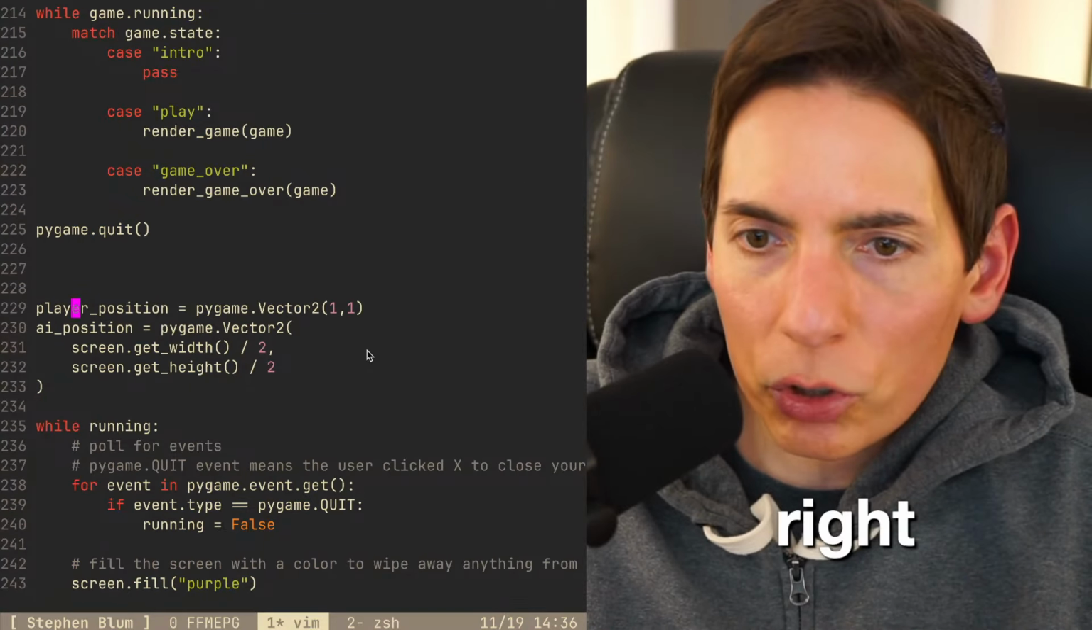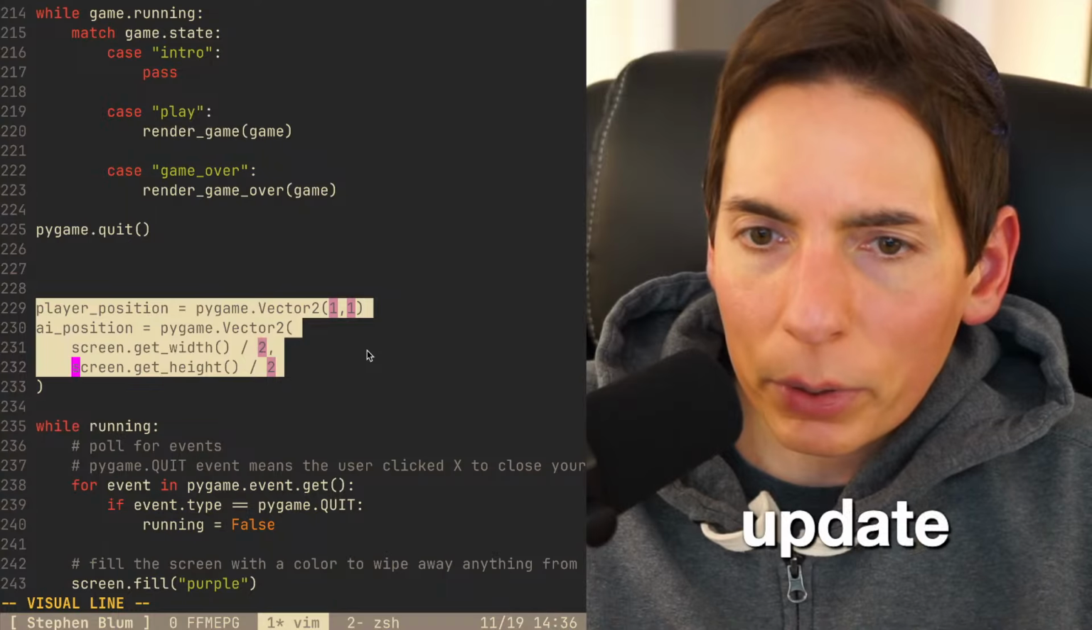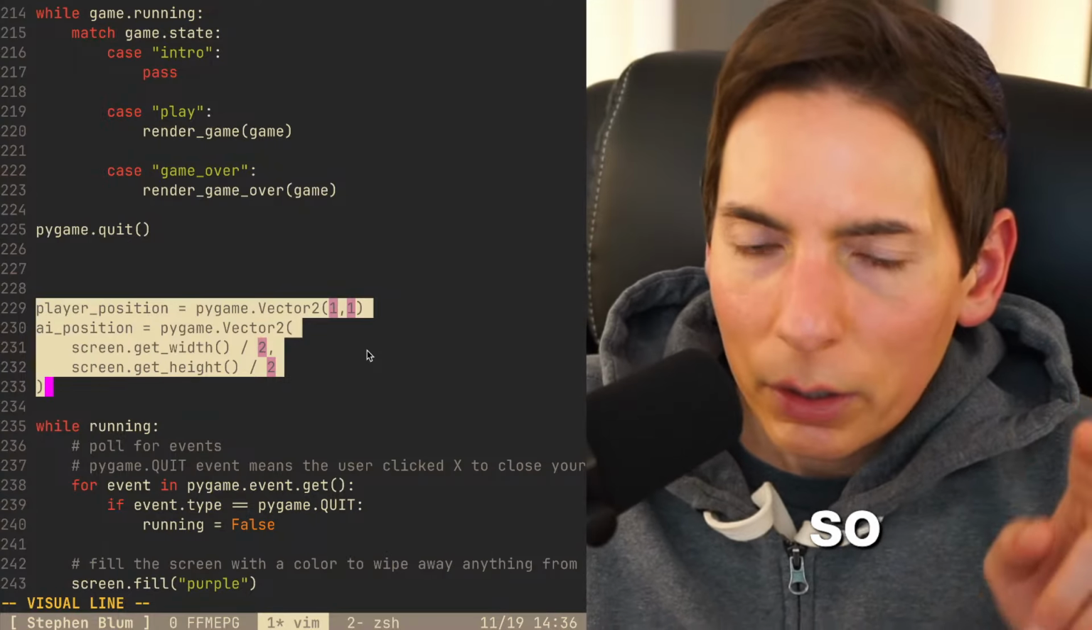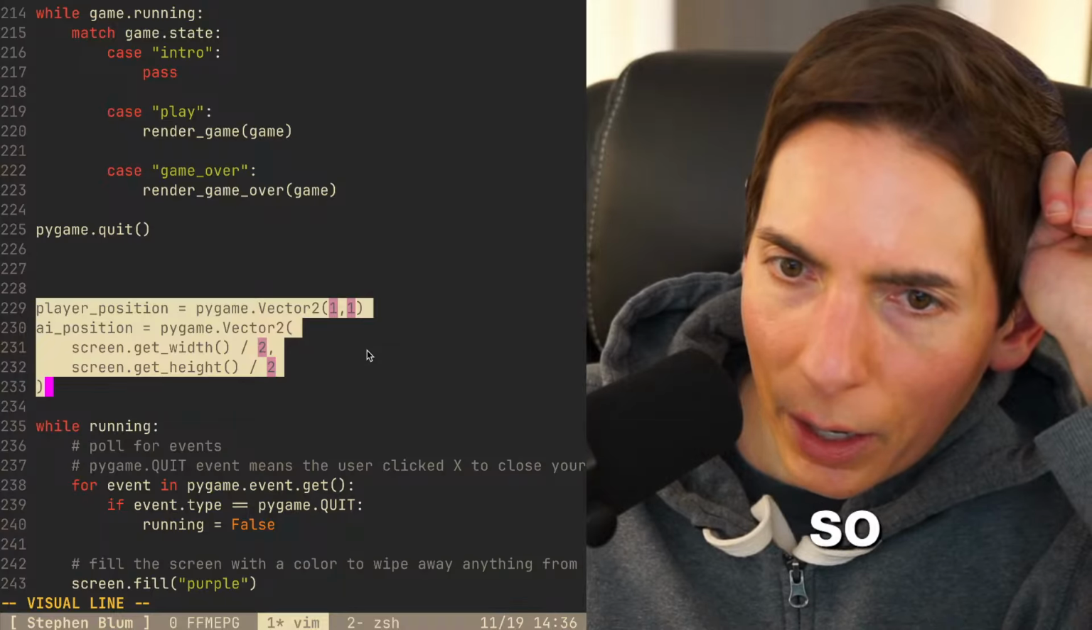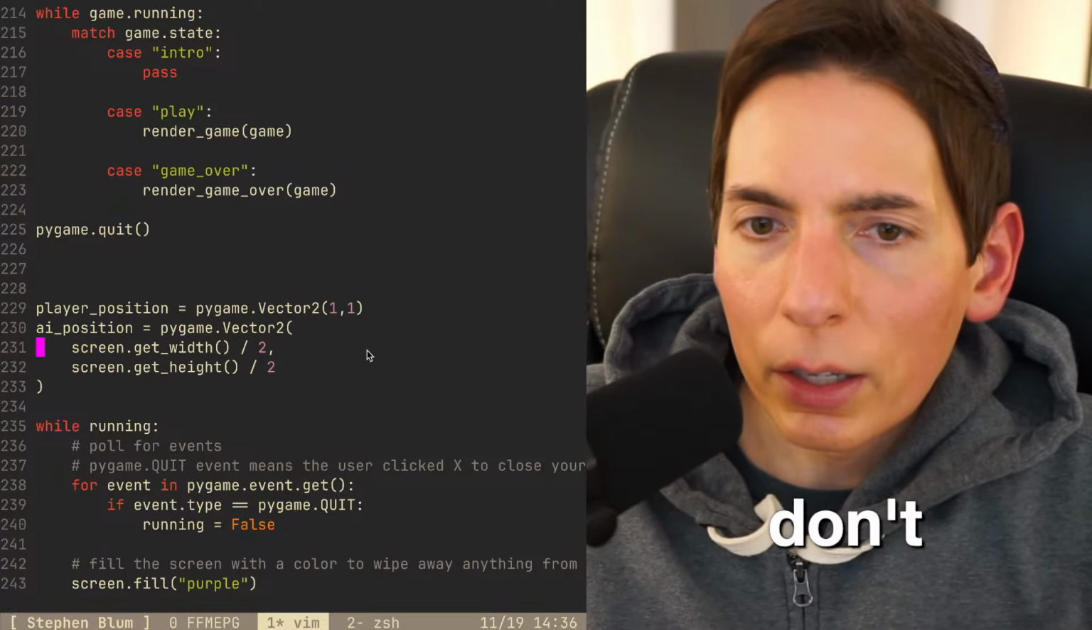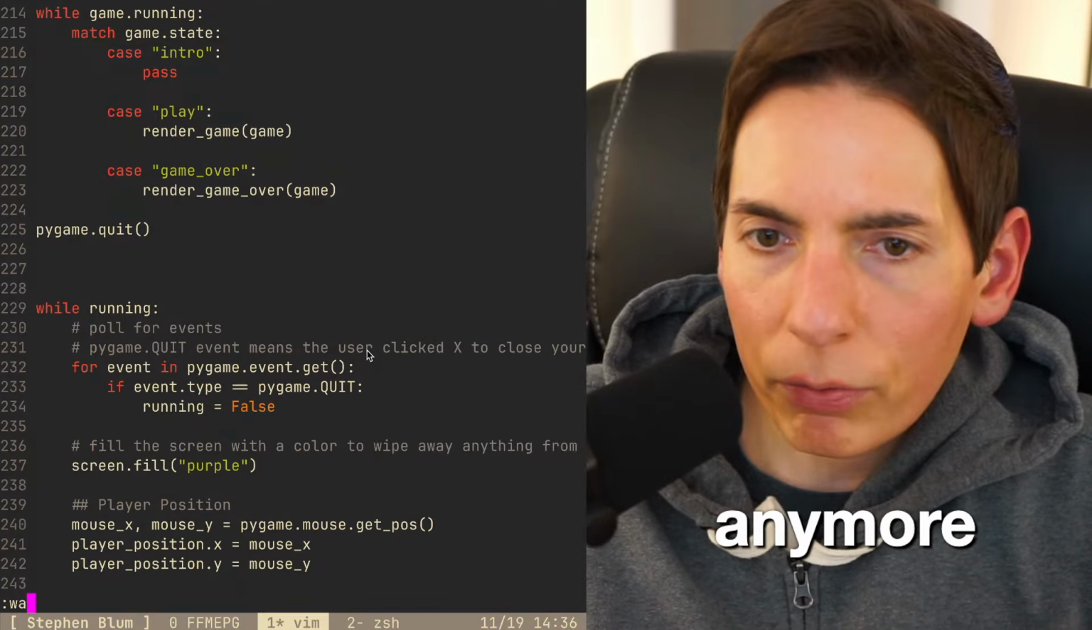All right. Player position. We need to update the player position. Okay. So how do we do this? So that's the AI position. No, we don't need that. So this isn't needed anymore because we've already defined that. So we're done here.